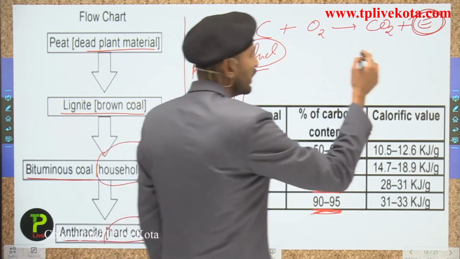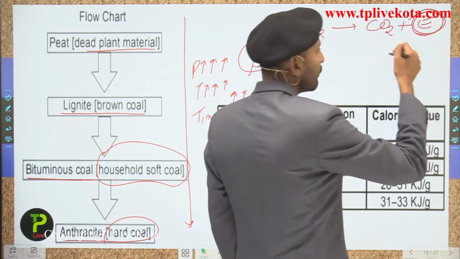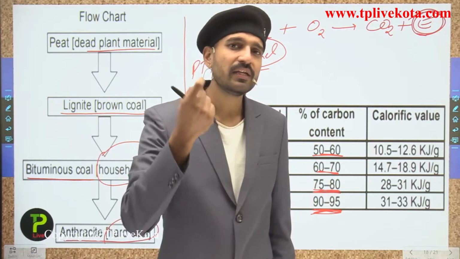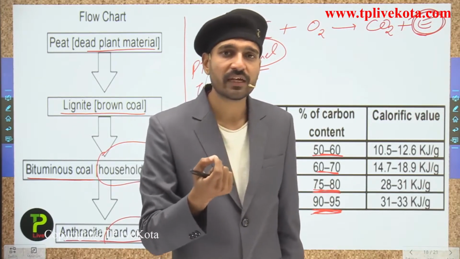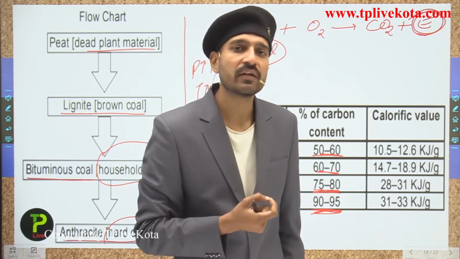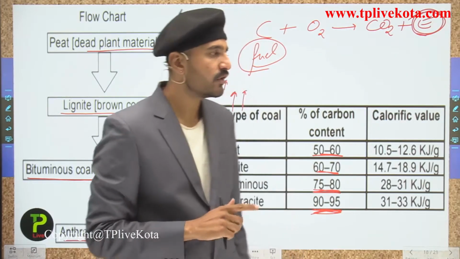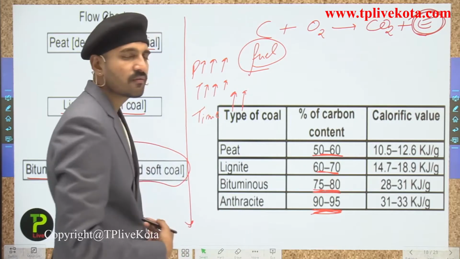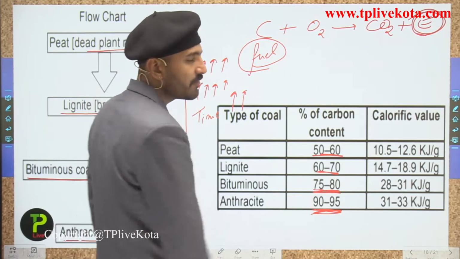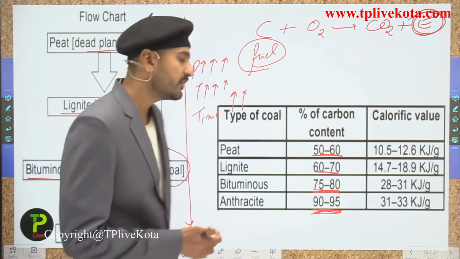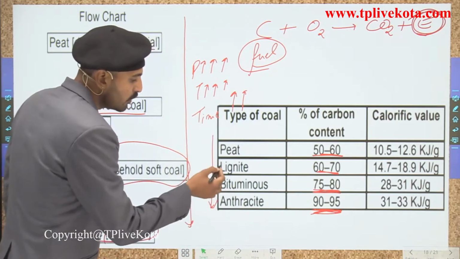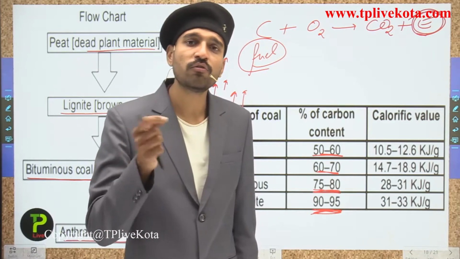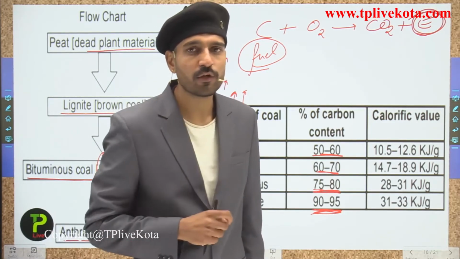So here the amount of energy that has been obtained by burning a unit mass, either it could be 1 gram, 1 kg, or anything, that is termed as the calorific value of that fuel. So here students, you can check that as it contains 50 to 60% carbon and it contains 90 to 95% carbon, it is very obvious that as we move from peat to the anthracite, the carbon percentage goes on increasing, so also the calorific value goes on increasing.